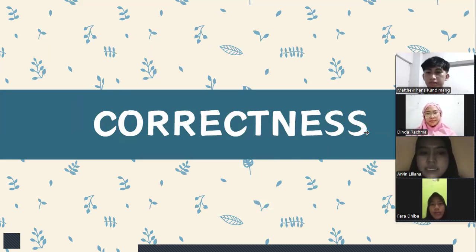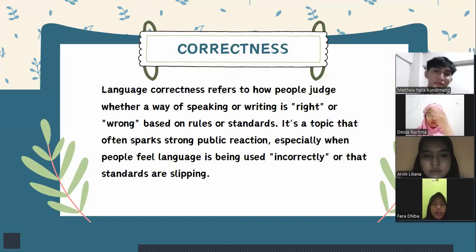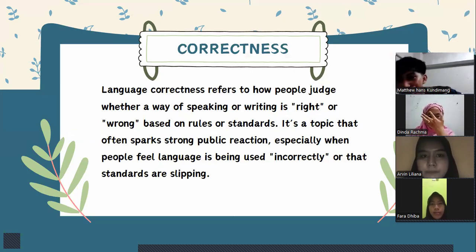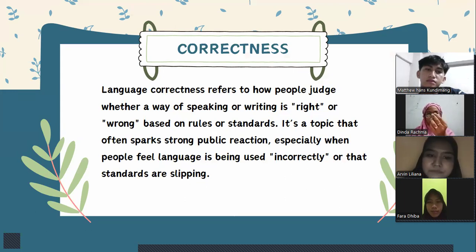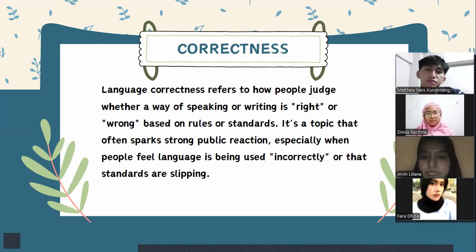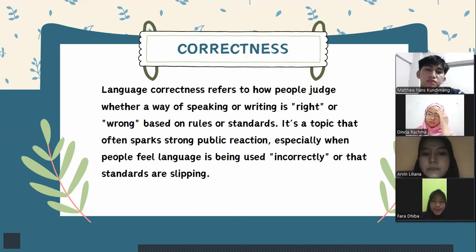Okay, next is correctness. Language correctness refers to how people judge whether a way of speaking or writing is right or wrong, based on rules or standards. It's a topic that often sparks strong public reaction, especially when people feel language is being used incorrectly or that a standard of speaking is not being followed.